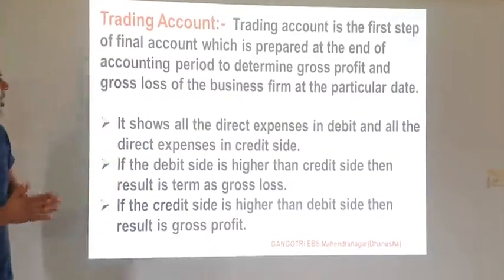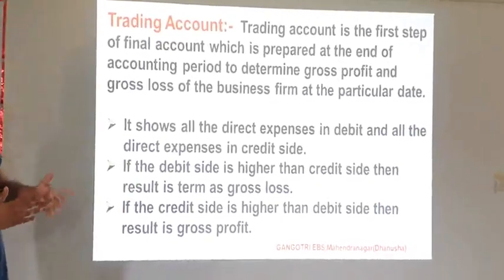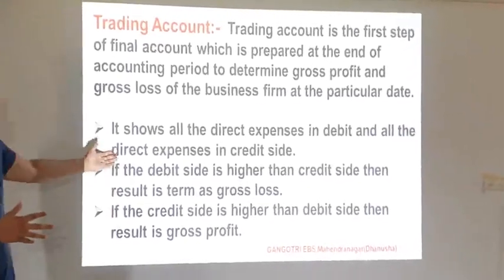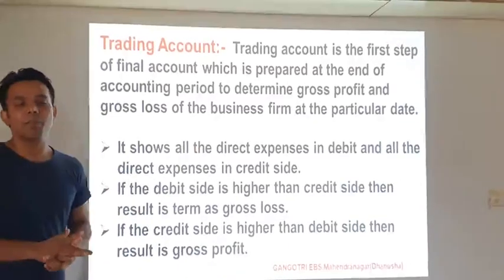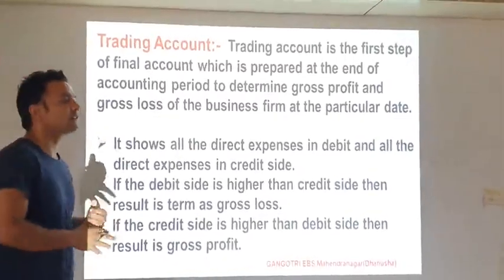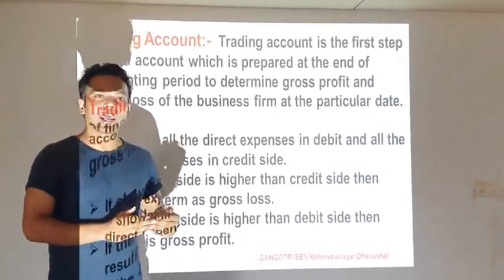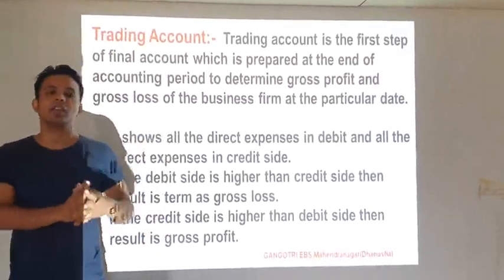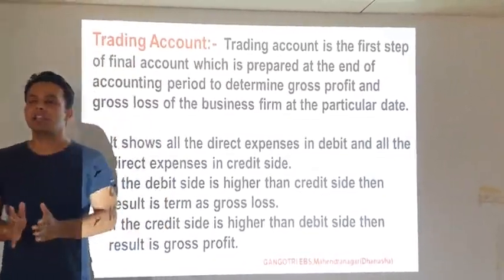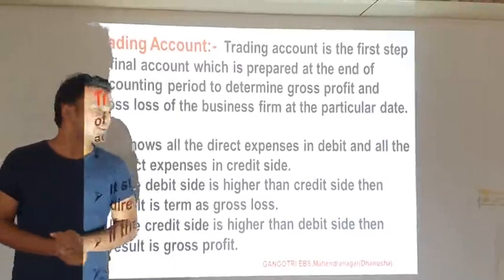It shows all the direct expenses on the debit side and all the direct incomes on the credit side. When we post in the trading account, all the direct expenses are recorded on the debit side and all the direct incomes are recorded on the credit side.